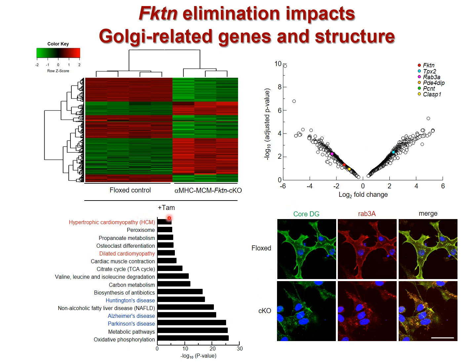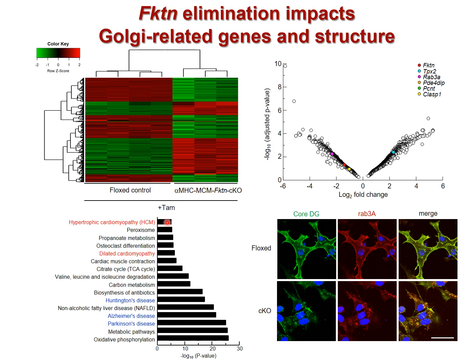KEGG analysis showed large fluctuation with high significance for Parkinson's, Huntington's, and Alzheimer's disease. Structural and functional alteration of the Golgi apparatus is recognized as a constant pathological hallmark of neurodegenerative disease. A pathway related to hypertrophic and dilated cardiomyopathy was also prominent.